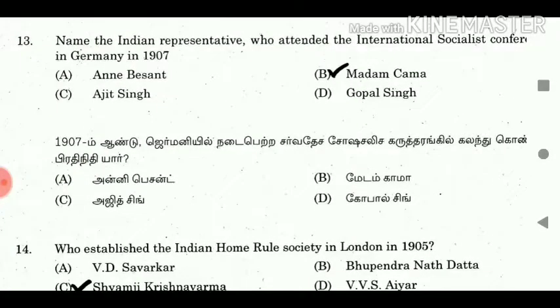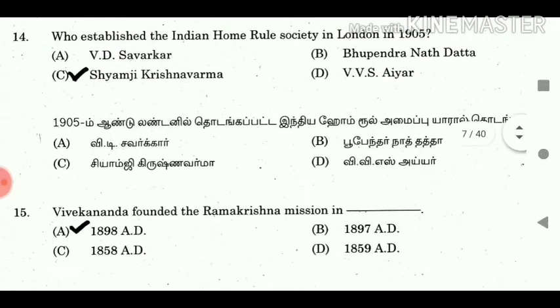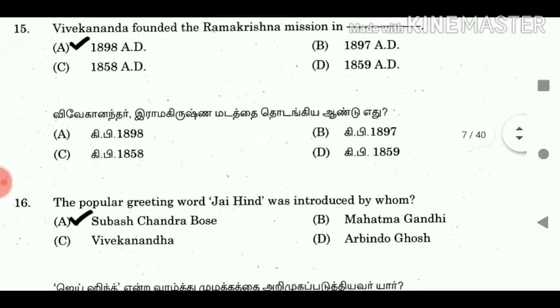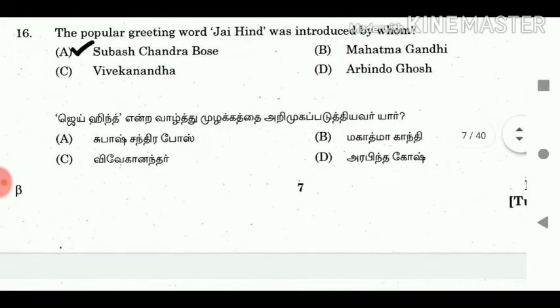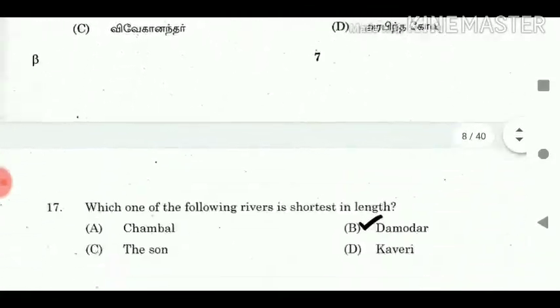Answer: Madam Kama. 14. Who established the Indian Home Rule Society in London in 1905? Answer: Shyamji Krishnavarma. 15. Vivekananda founded the Ramakrishna Mission in dash. Answer: 1898 AD. 16. The popular greeting word Jai Hind was introduced by whom? Answer: Subhash Chandra Bose.